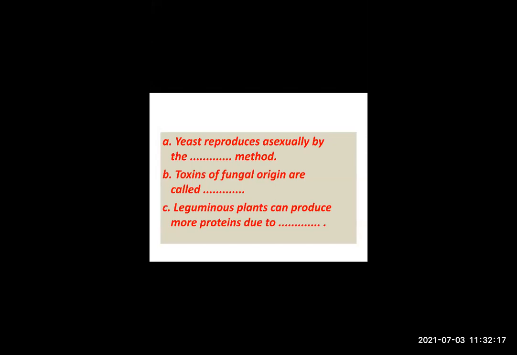If a question comes in this way, complete the statement using the proper option from the given and explain the statement, then you have to explain why we are using rhizobium. Leguminous plants can produce more proteins due to rhizobium. Why? Because rhizobium is a beneficial symbiotic bacterium.